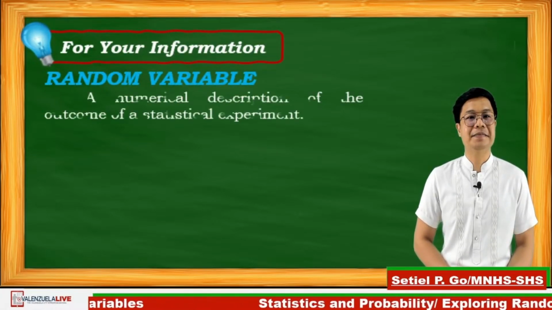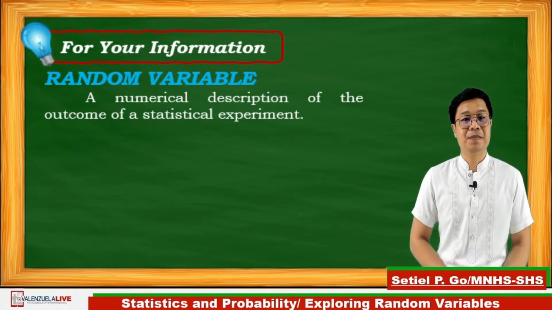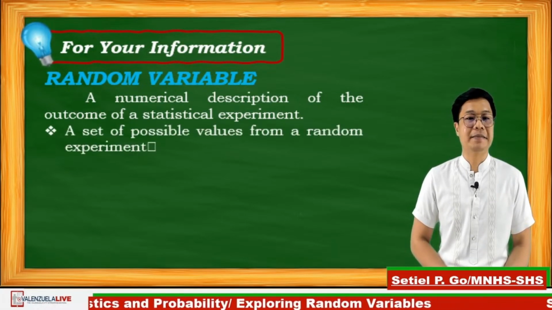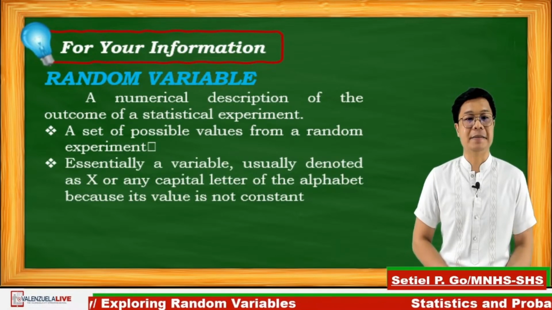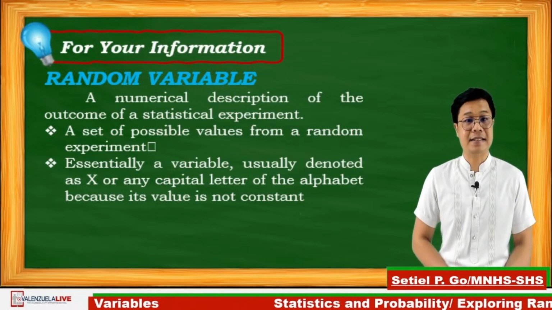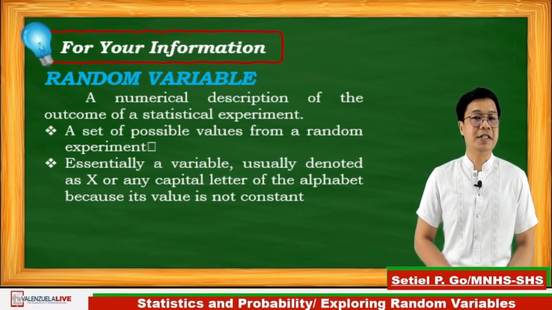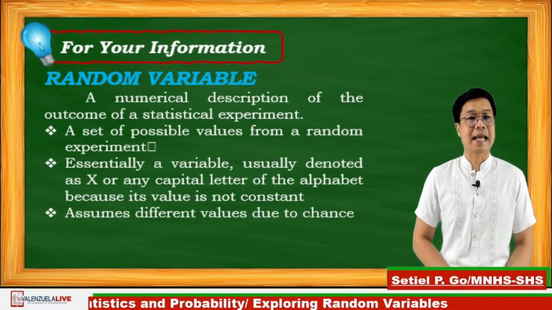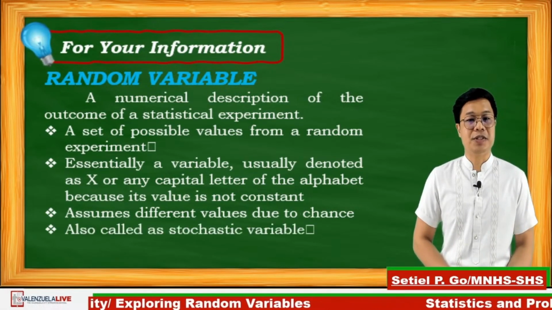Random variable is a numerical description of an outcome of a statistical experiment. It's also a set of possible values from a random experiment. Essentially, a variable is usually denoted as X or any capital letter of the alphabet because its value is not constant, and it assumes different values due to chance.